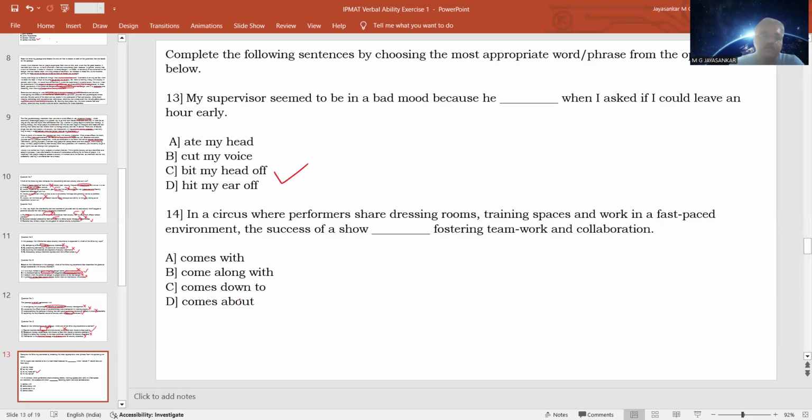So what is the expression: comes along with, or comes down to? Comes down to is the proper expression. So the success of a show comes down to fostering teamwork and collaboration. Comes down to means ultimately it boils down to, or you can reduce it to the simple principle of teamwork and collaboration. So when a lot of people are interacting with each other in closed spaces, and you have to work in a fast-paced environment, you need to have a lot of collaboration and understanding and teamwork. That is why the expression is comes down to fostering teamwork and collaboration.